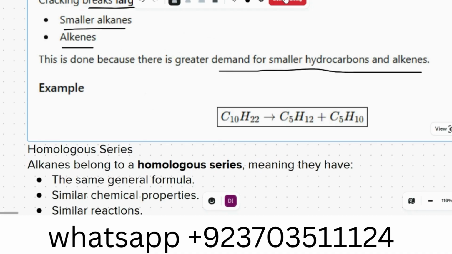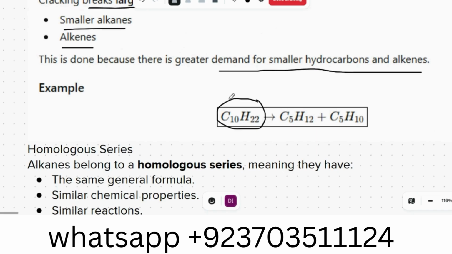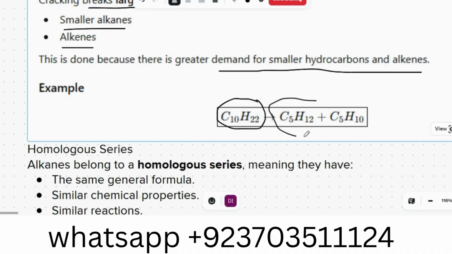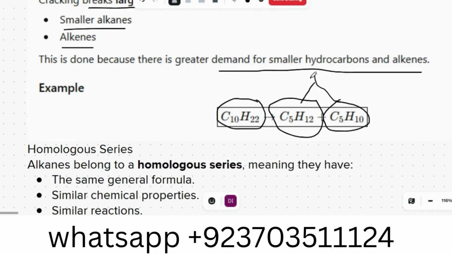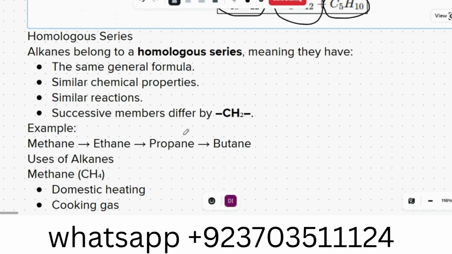In this example, you can see that C10H22 is a big molecule. It has a large number of carbon atoms, so it could be solid or something like that. But C5H12 and C5H10 are two types of petrol. So that is more useful. So we will crack and get these types of molecules, these types of hydrocarbon.